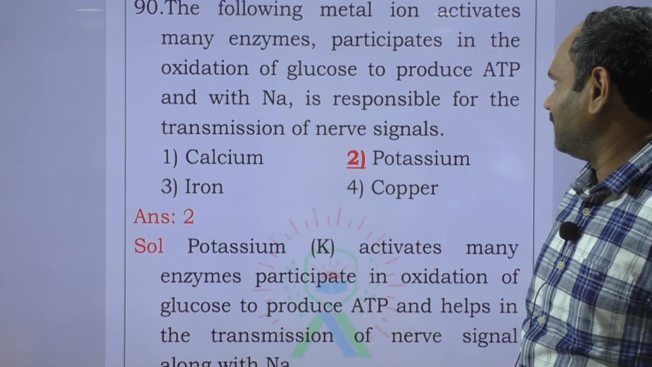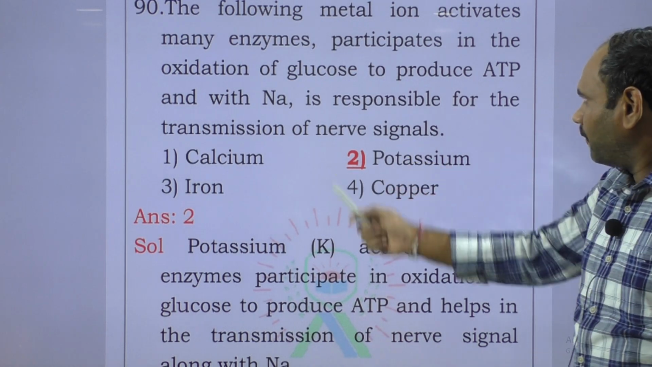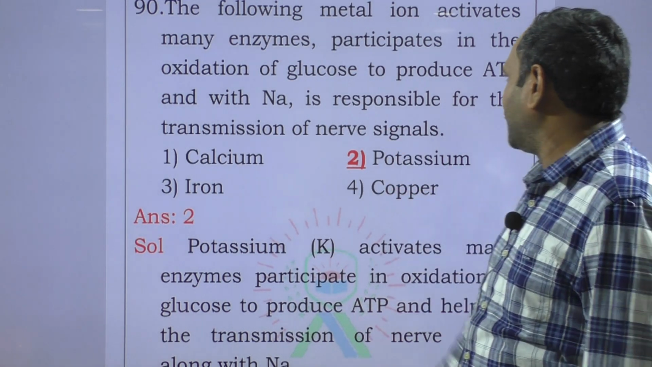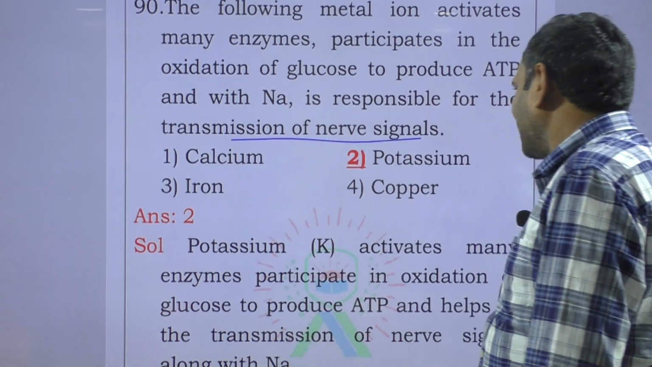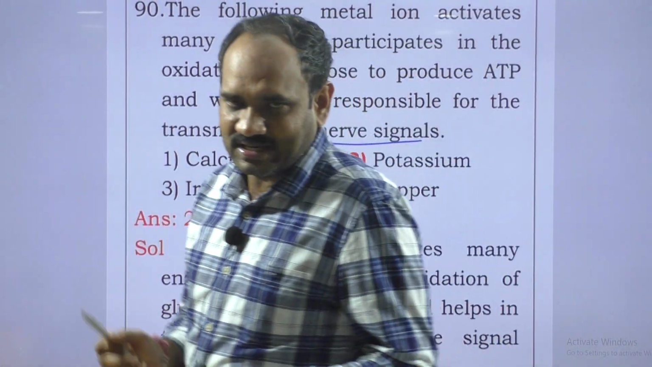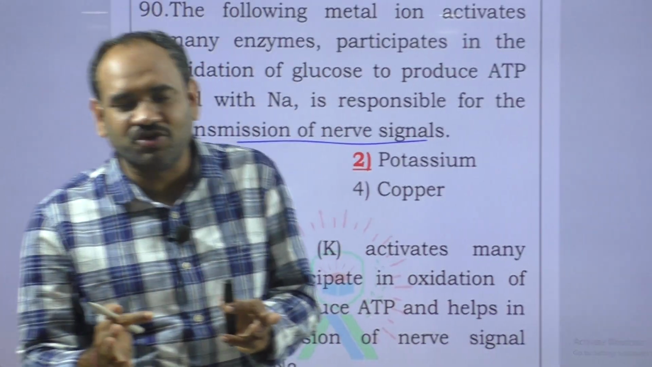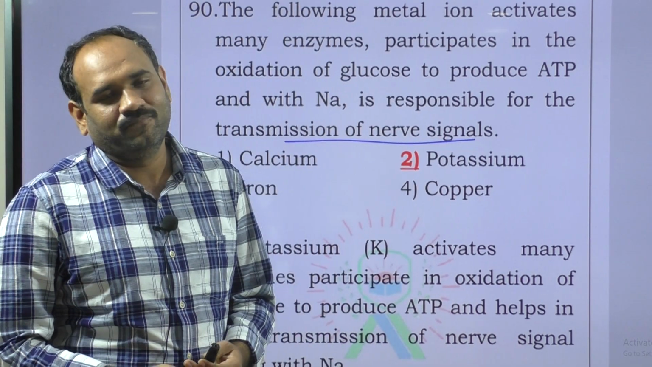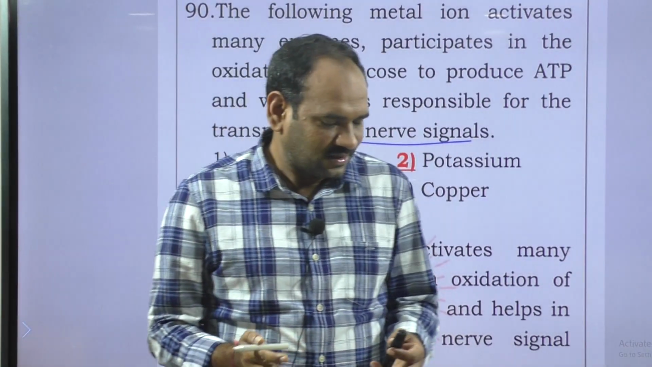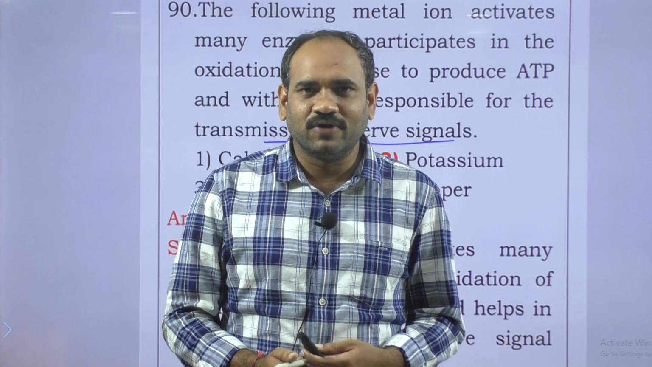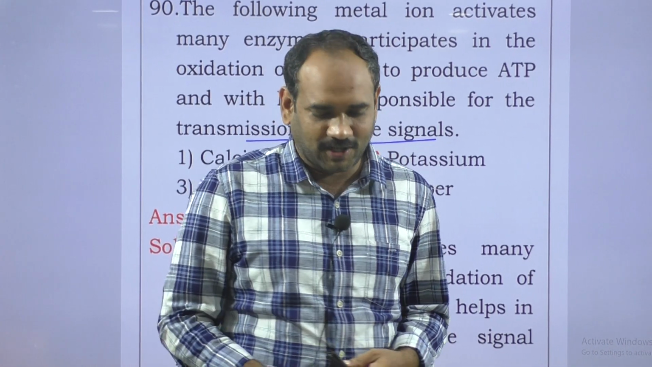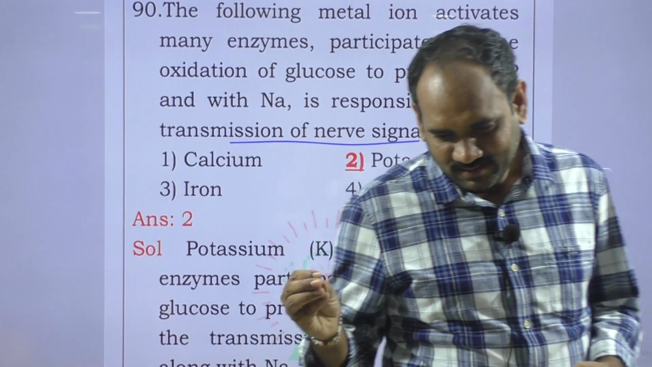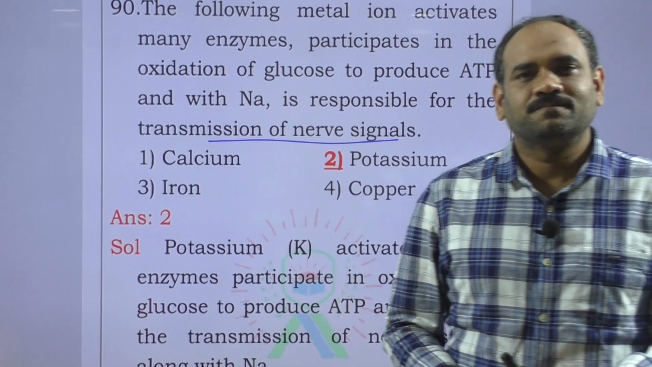And last question. Generally, potassium is responsible for the transmission of nervous signals. Potassium is responsible for transmission of nervous signals. So this is the NEET 2020 question paper explanation. Here all are simple questions.